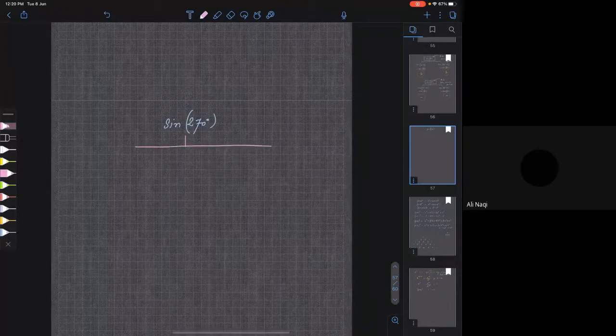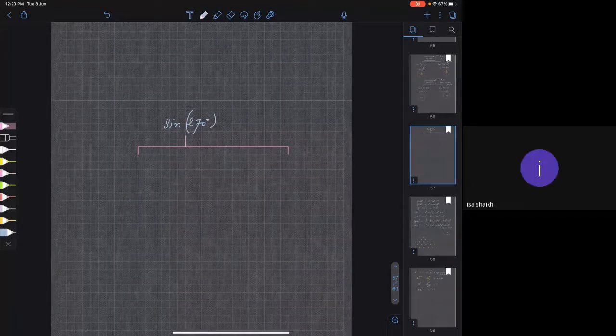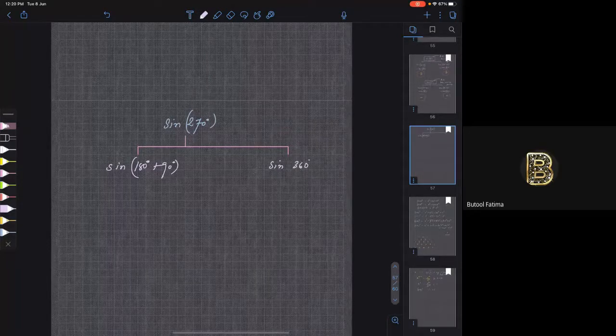You can write sine 270 as either sine of 180 degrees plus 90 degrees, or sine of 360 minus 90. Clear?